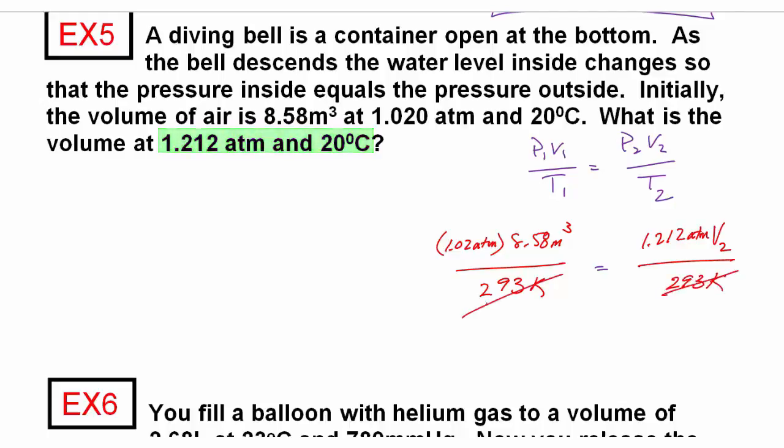We don't need to worry about it. So my V2, my answer, will be in cubic meters. 1.02 times 8.58 divided by 1.212, 7.22 cubic meters.